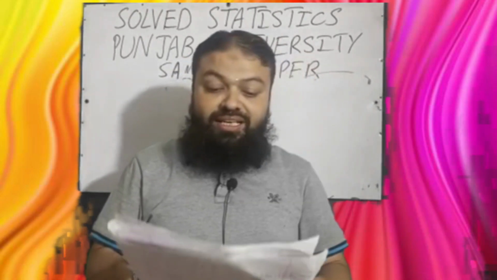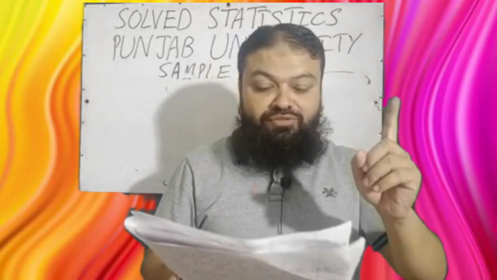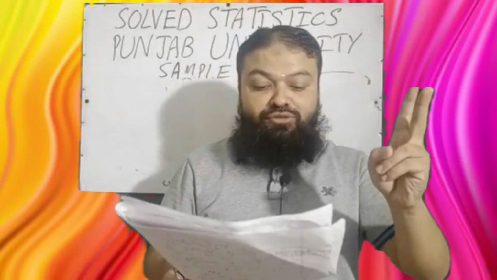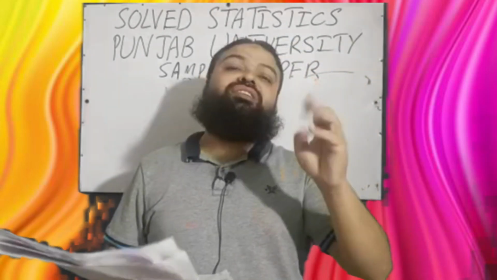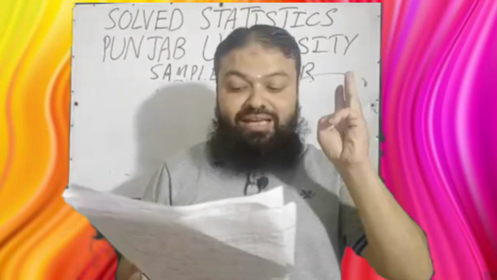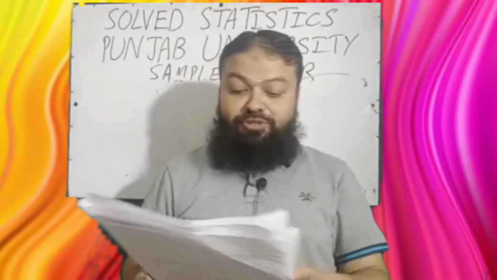Question number 21. T-test signifies A, partial correlation coefficient. B, multiple correlation coefficient. C, rank correlation coefficient. D, all of these. All of these is the correct option.